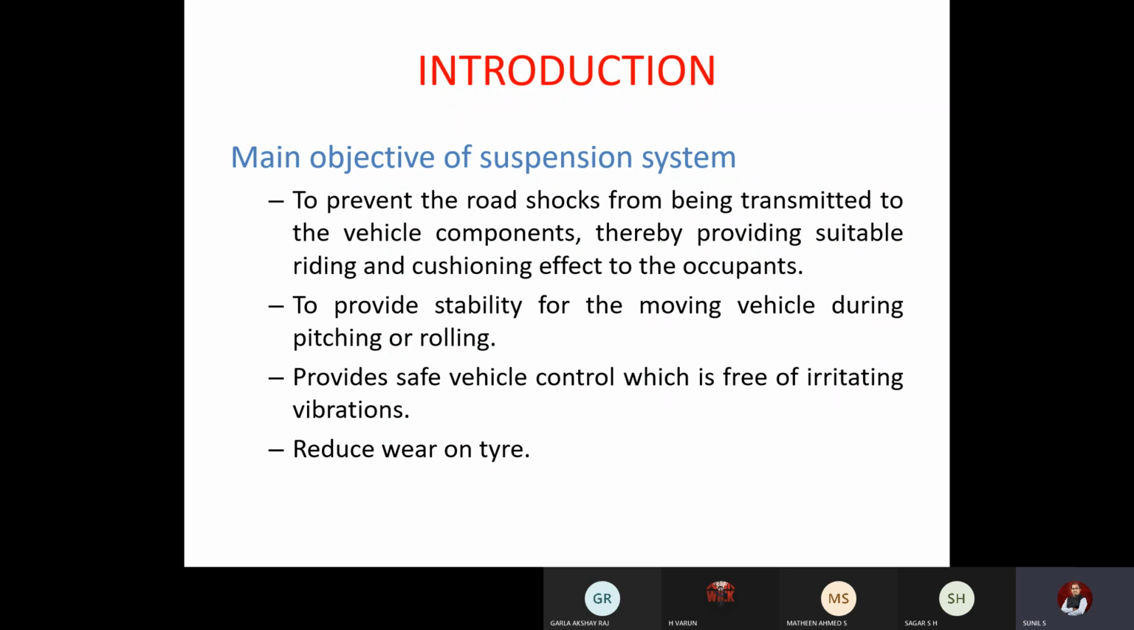Provide safe vehicle control which is free of irritating vibrations. First and third almost match together, and it has to reduce the wear and tear of the tire. So these are the objectives of a suspension system. So please make a note of it.